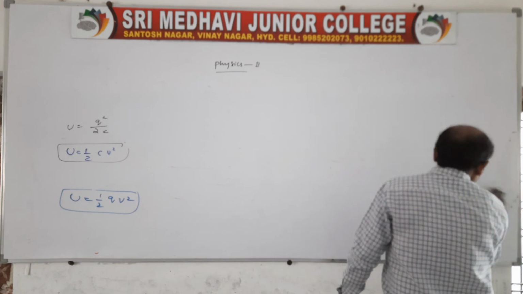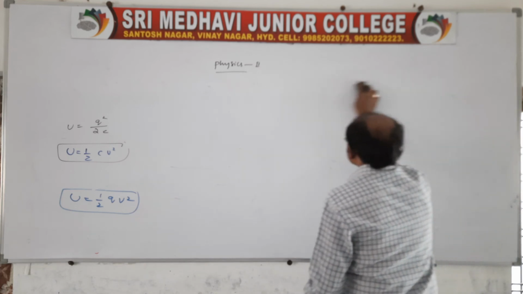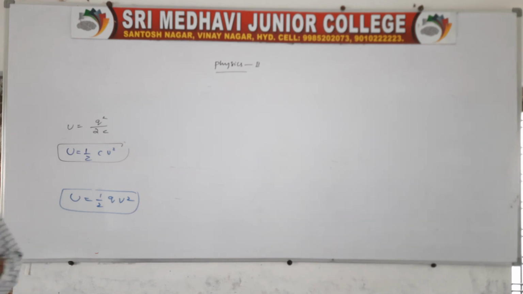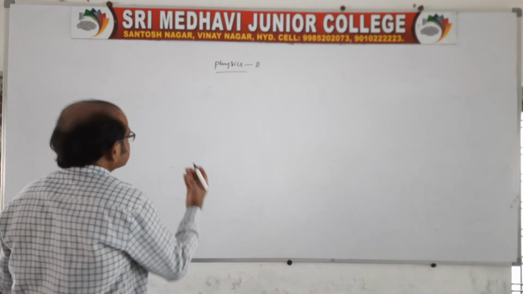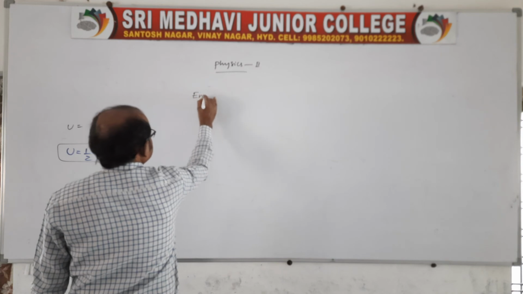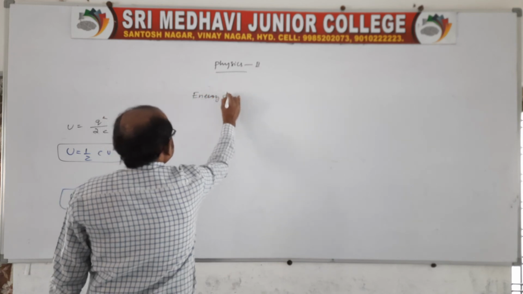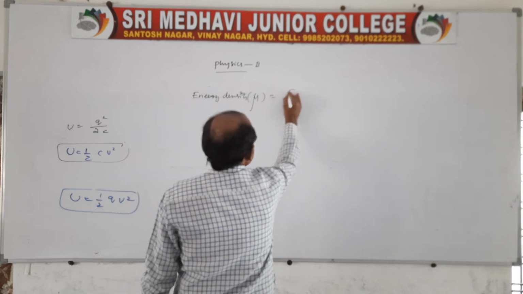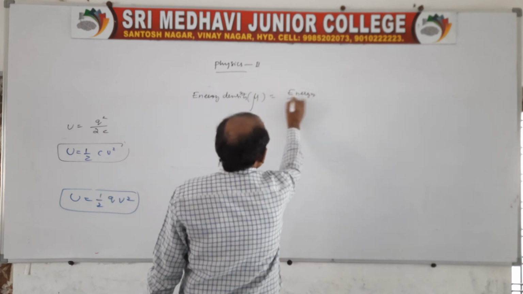So it depends on the situation we have to take. Here also, it is related to energy, so energy density, you say mu, is energy per unit volume.